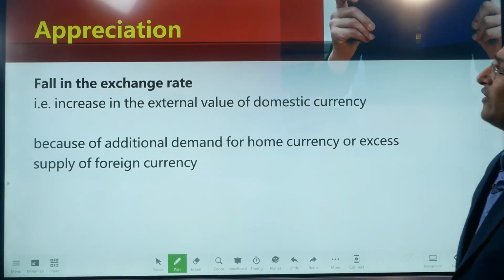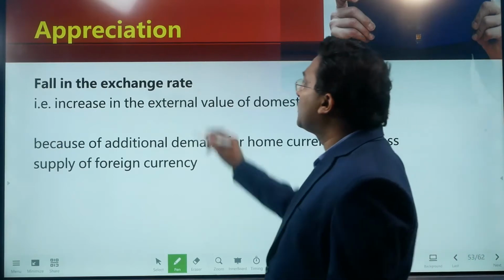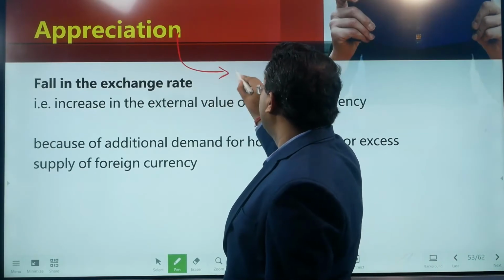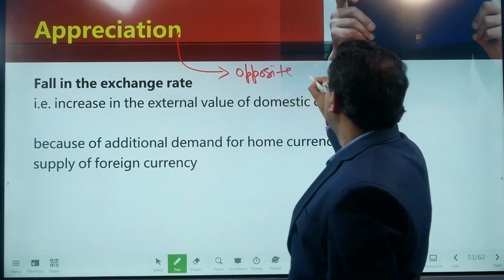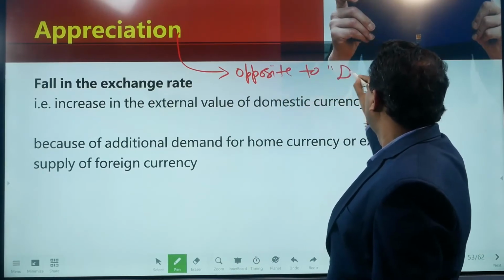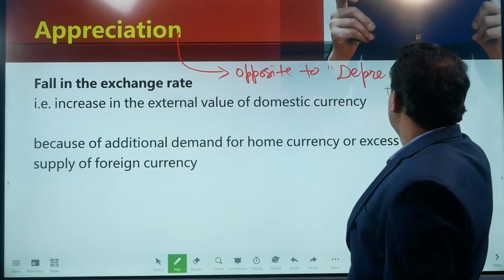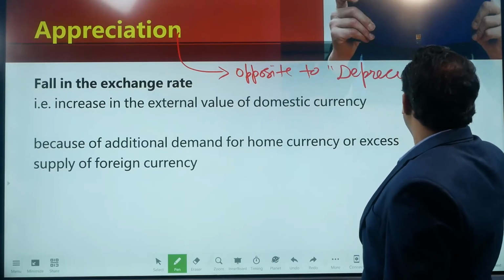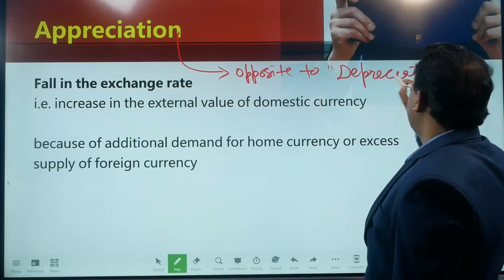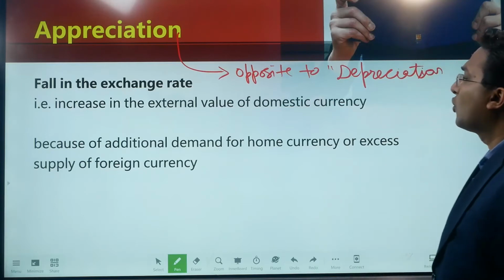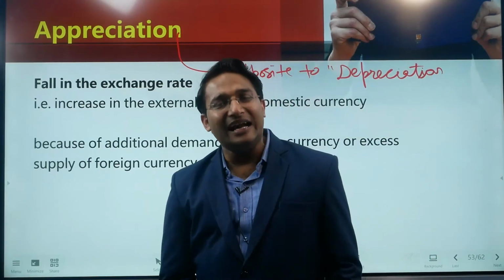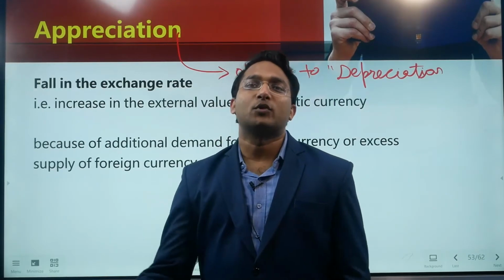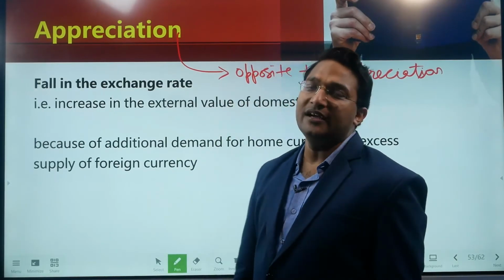Now the concept of appreciation. The concept of appreciation is exactly opposite to the concept of depreciation, right?